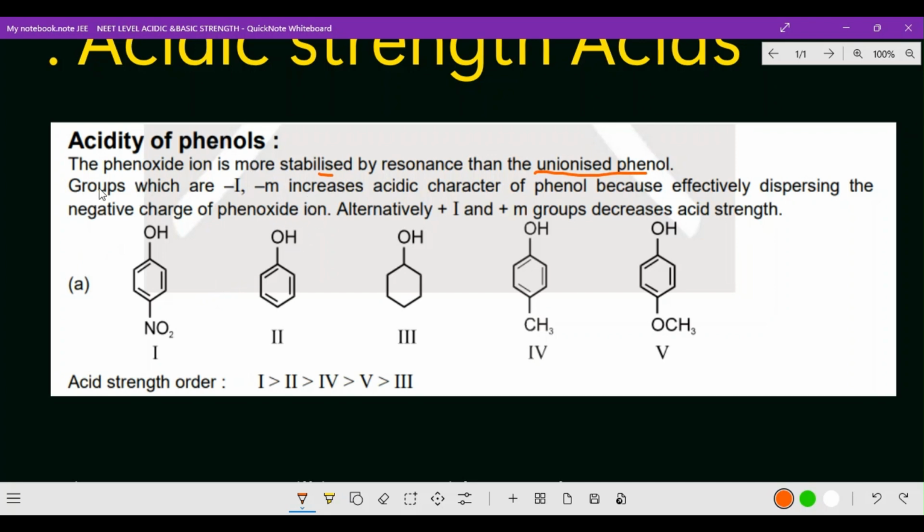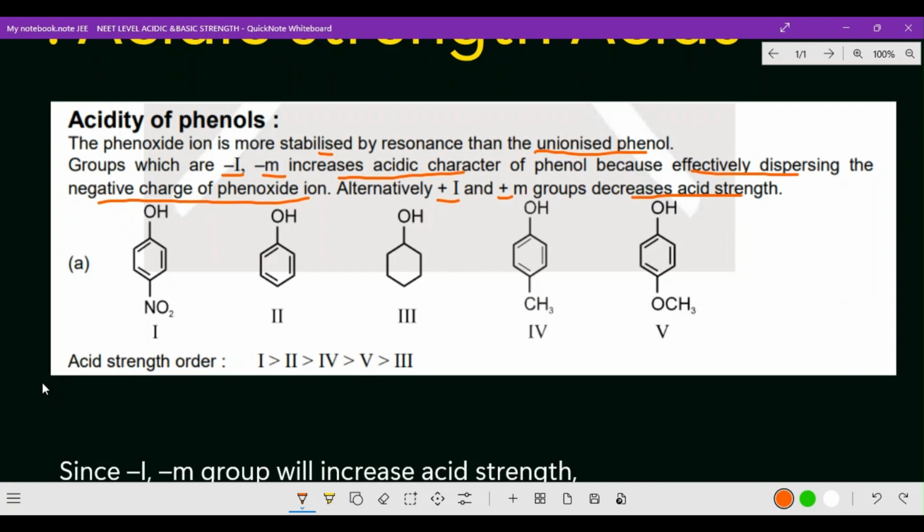Now come to this point here: groups which are minus I and minus M increase the acidic character of phenol because they effectively disperse the negative charge of the phenoxide ion, whereas plus I and plus M groups decrease the acidic strength. I hope you got a clear idea about that. Let us discuss one question related to this point.